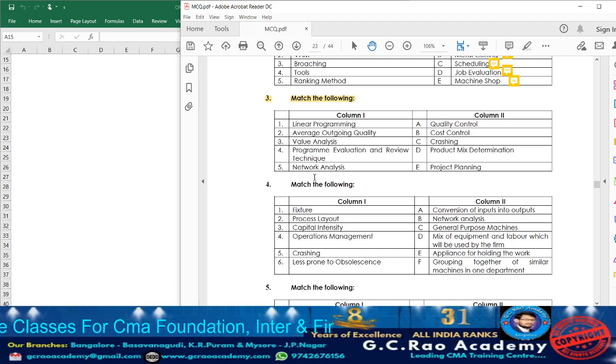Next, point number 5, we have network analysis. What is network analysis? See, usually a particular project consists of various activities that have to be completed. Which are the activities, and in which sequence they have to be completed, usually they are represented in the form of network analysis. Network analysis is a diagrammatic representation of various activities of a project, which guides a project manager to decide which activity has to be performed after completion of which activity. Which are the preceding activities and which are the successor activities can be determined with the help of network analysis.